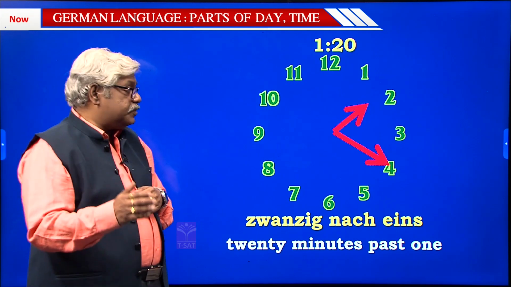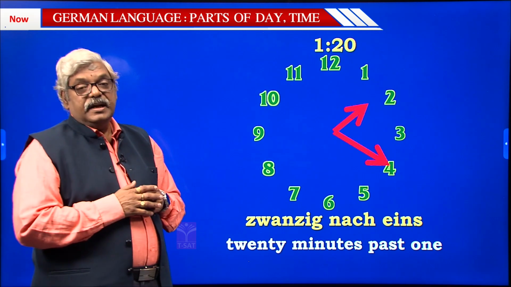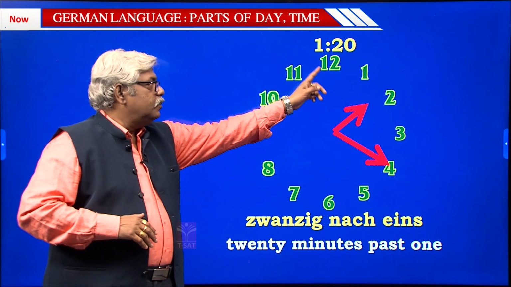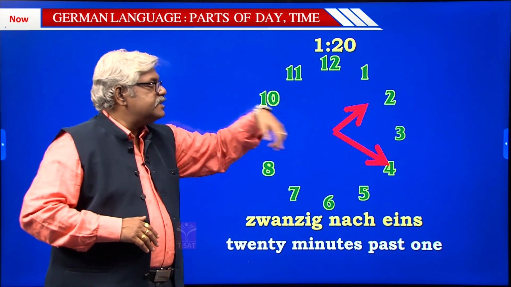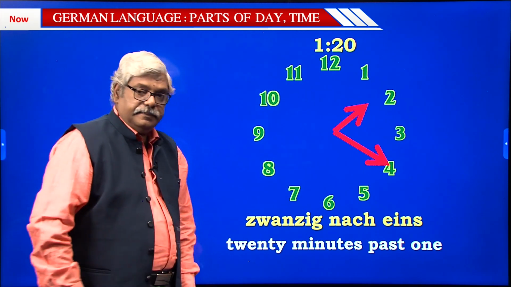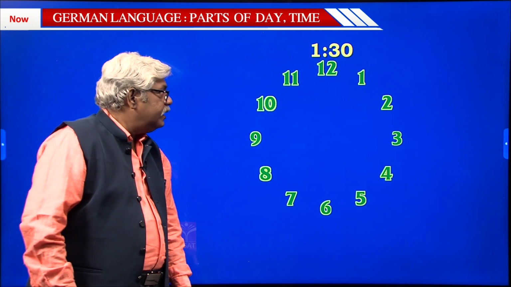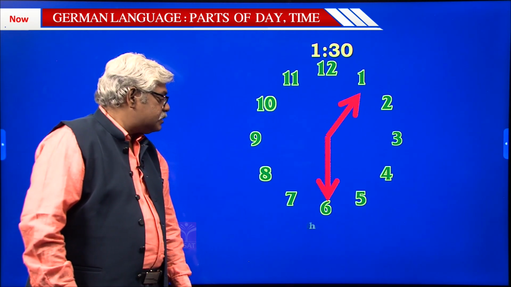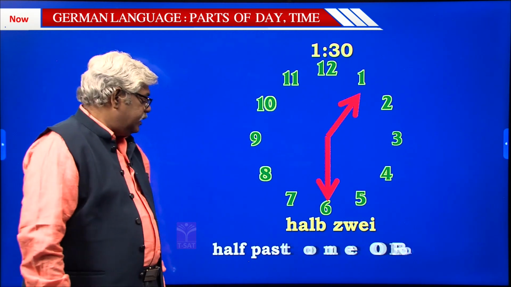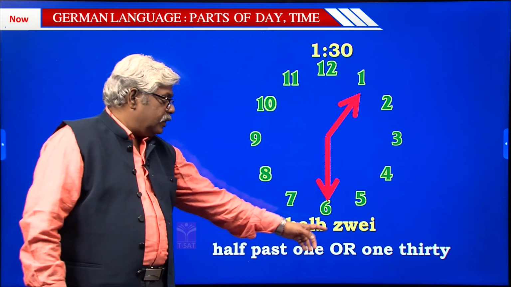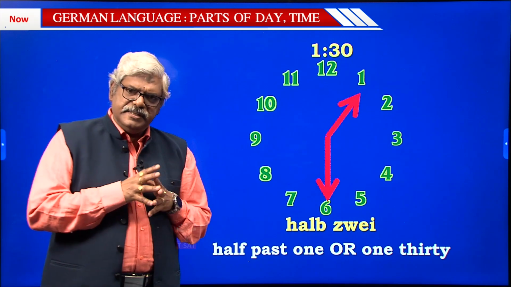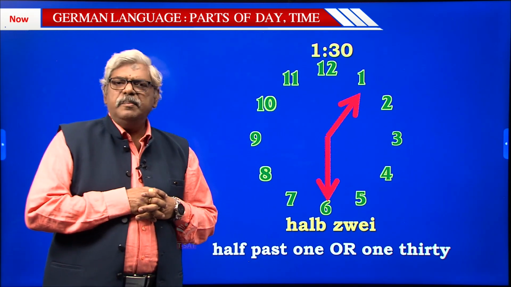Now, how to express the time after this? For this, the reference changes. All the while you were taking the reference of 1, so how many minutes have passed in this hour? But next, you take the reference of 30. So, how do we express 30? We express 30 as halb. Halb is in English half past 1 or 1:30. What is this halb actually? Halb actually means half.